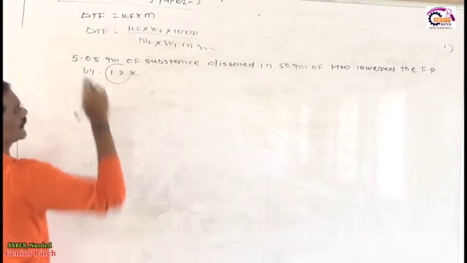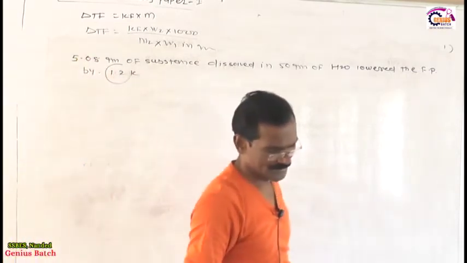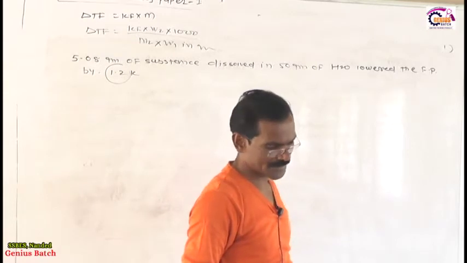They are directly given the delta Tf, 1.2 Kelvin. Calculate the molar mass of substance.